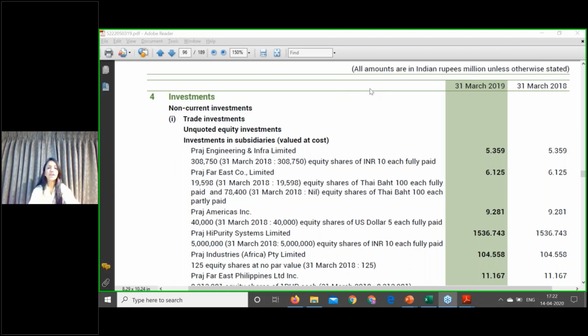Yeah. So once you decide these investments are within the scope of your measuring it at cost, then these are out of the scope of Ind AS 109, and none of the principles of the financial instrument standard will be applicable.